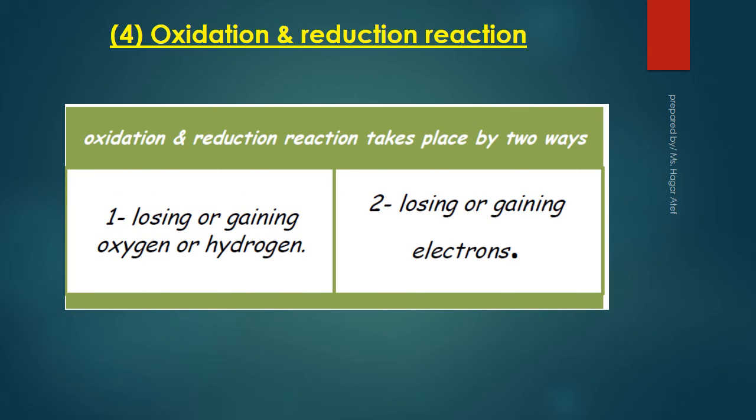Number 4, oxidation and reduction reactions. Oxidation and reduction reaction takes place in two ways. Number 1, losing or gaining oxygen or hydrogen. Number 2, losing or gaining electrons.